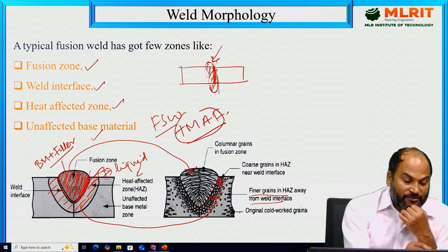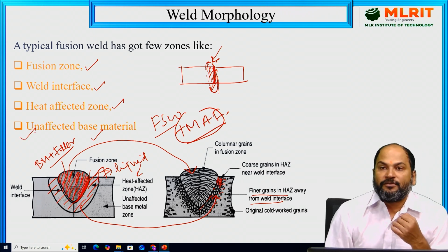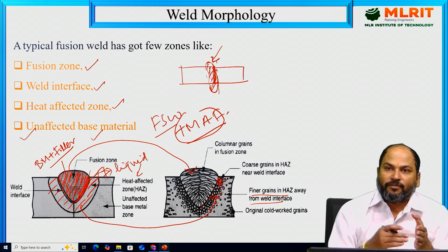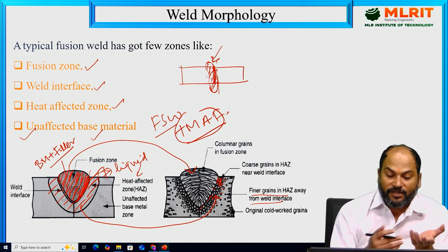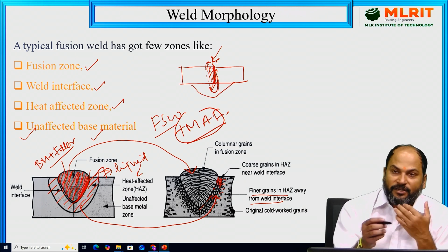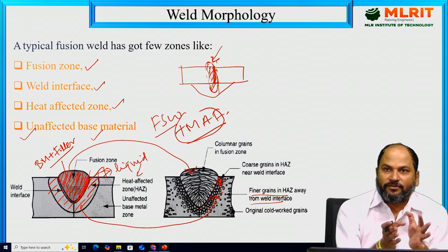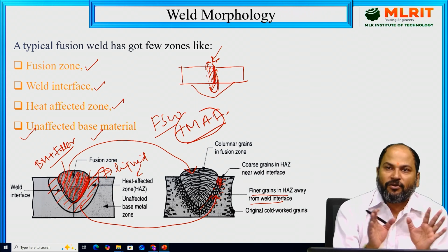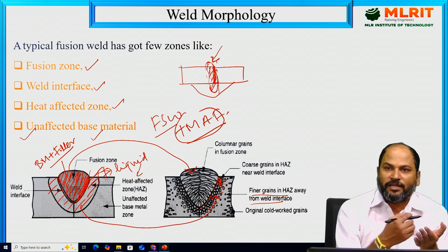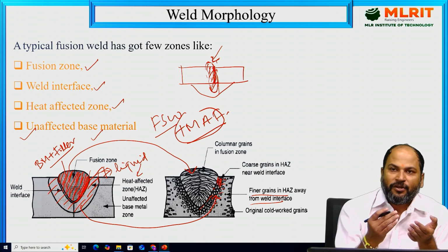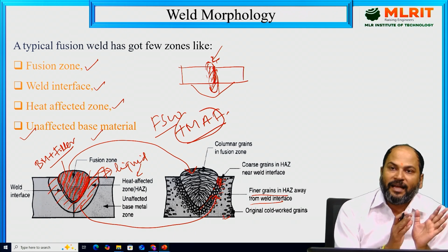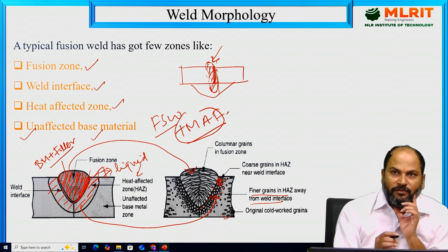And finally, the last zone is the unaffected base material. Here the material is not affected by the heat. Whatever the grain structure was before welding, suppose these two base material pieces that we are going to weld together, whatever the microstructure was will remain the same. It will not be affected. Generally, materials will be cold worked, suppose it has been rolled, extruded or forged. Whatever the grain structures were at the start, elongated grains, will remain as they are in the base material. So this is the weld morphology.